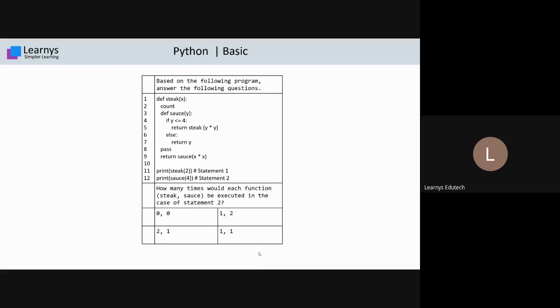Shubhika 1, 2, Dhruv 1, 2. Good. At least you are responding. It's good. I request all the students to kindly respond with the answer. Hope you are solving it.